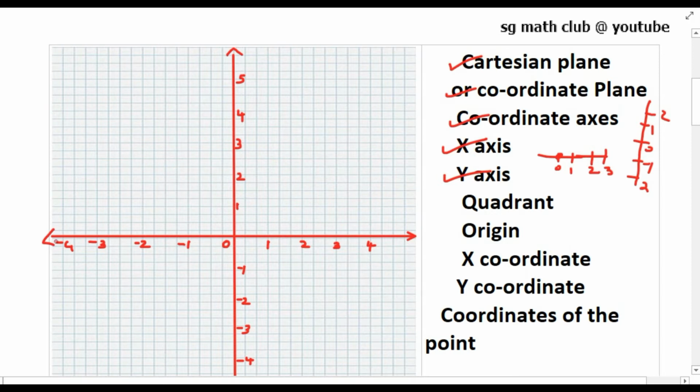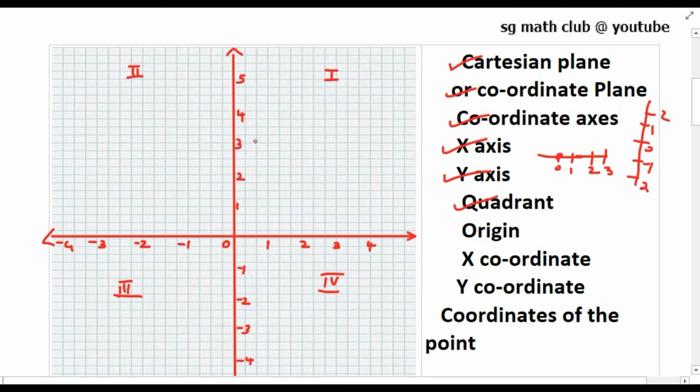The horizontal number line is called as x-axis and the vertical number line is called as y-axis. Then this coordinate axis, x-axis and y-axis together, divides the Cartesian plane into 4 parts. You can see 4 parts. First part, this is our second part, this is our third part, and this is our fourth part. And each part we call as quadrant. This we call as first quadrant, this we call as second quadrant, this we call as third quadrant, this one is fourth quadrant.